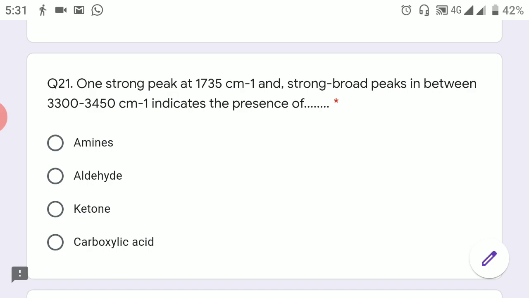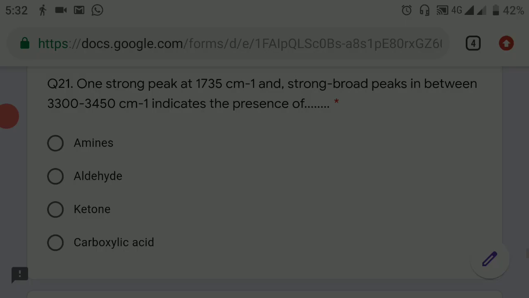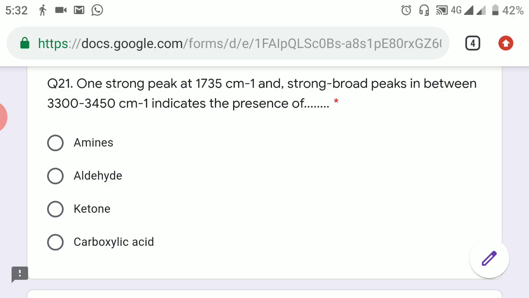It is not an amine, because if it is amine, then the carbonyl group frequency will be at much lower. If it is an aldehyde, then there must be two peaks, two medium peaks, as we have seen earlier. And also if it's a ketone, then we will not see the broad OH peak. So from this it is very clear that this is a carboxylic acid.